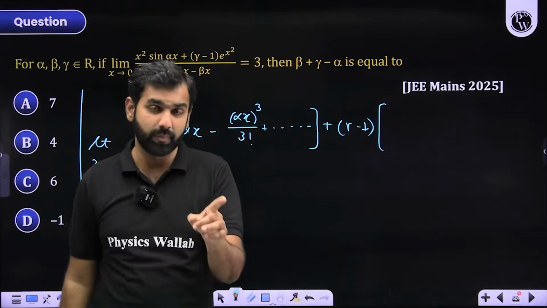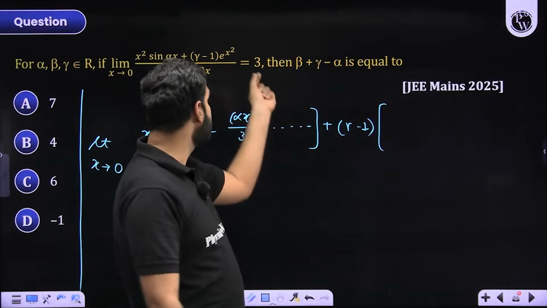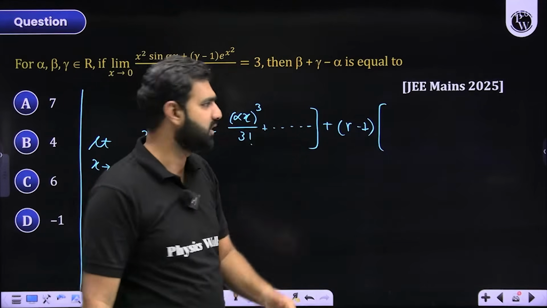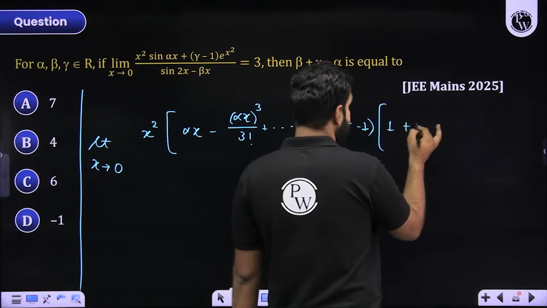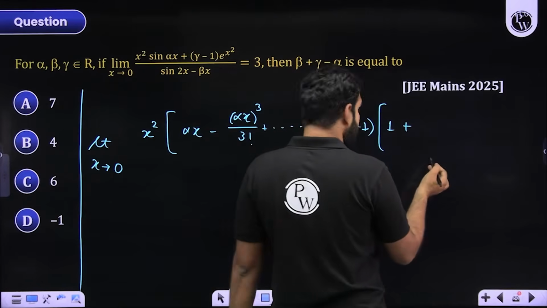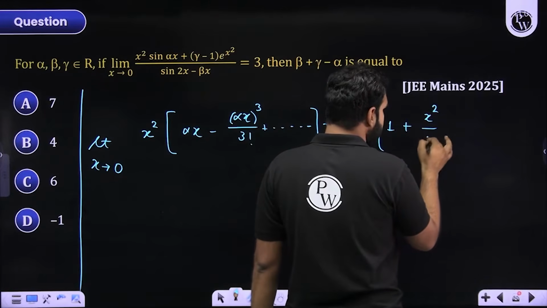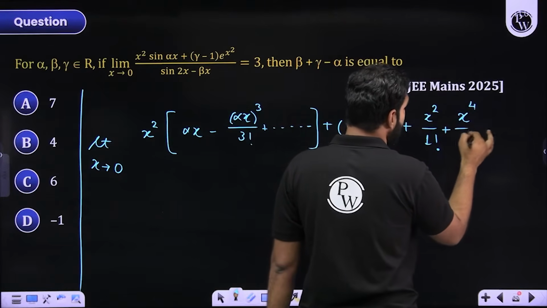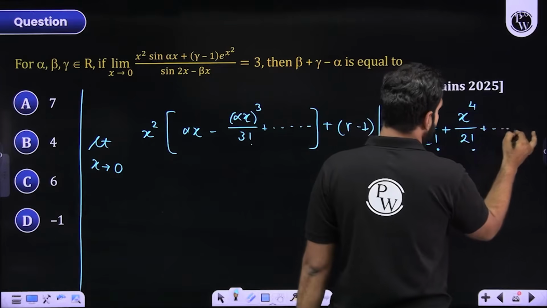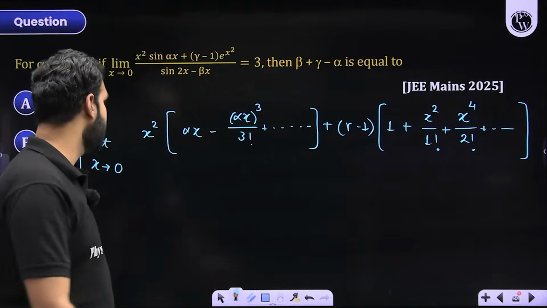Then I'm going to write the expansion of e to the power x square. If it is e to the power x, we know the expansion. So in those x, I'll replace those x by x squared. That's the only change. So I begin with x to the power 0, that is 1, plus x upon 1 factorial, but x is x square here, so it should be x square to the power 1 by 1 factorial. Then the next term will be x square to the power 2, which is x to the power 4 by 2 factorial and so on until infinity.